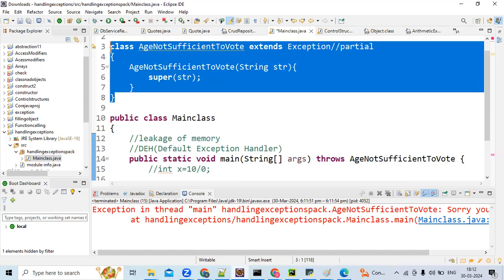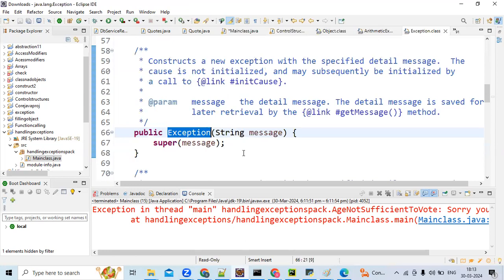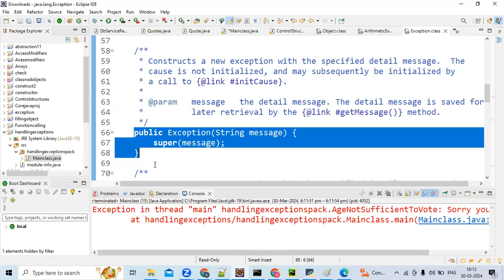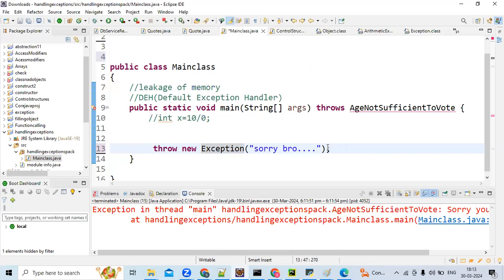See, I'm just removing this, now it is not required. Internally, what will happen here? Someone, can you please tell me? This exception parent class constructor will be called, am I correct? And this string will match to that. If you click on this, see here, the same thing you have implemented, super of message, is there here. Am I correct, Suman? So this is the reason you are able to handle it. If you create your exception, the exception class has constructors by default, they are just handling it.